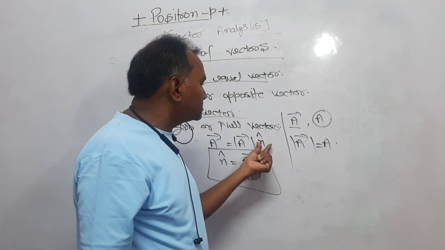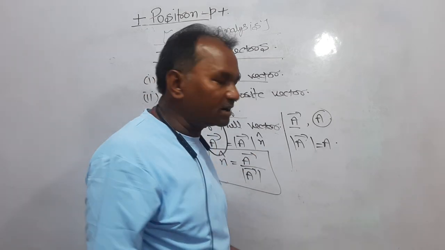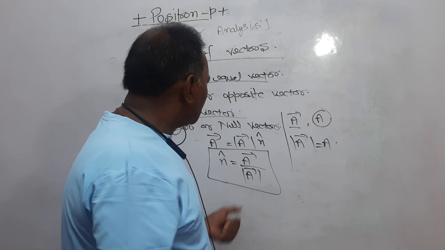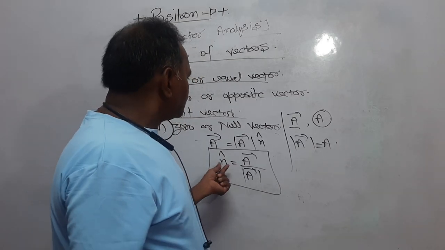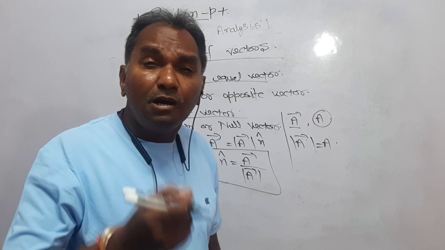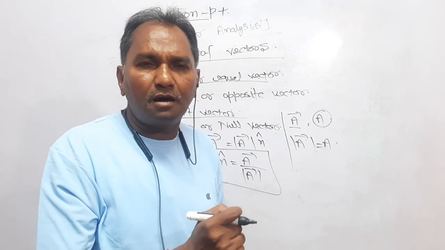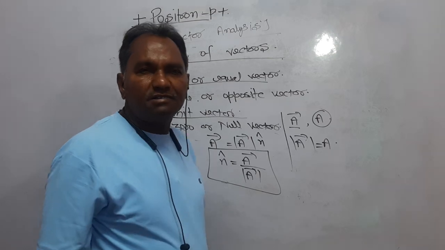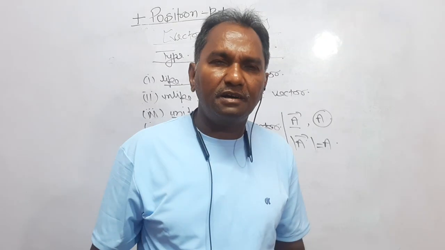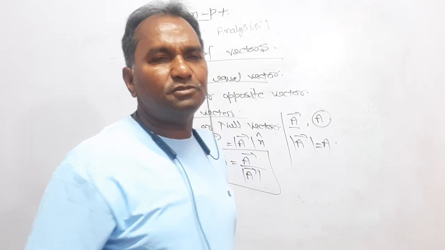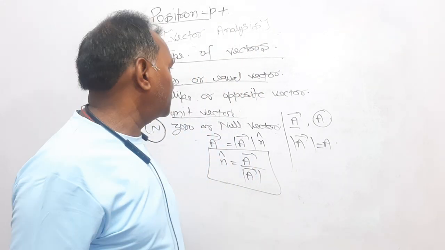In this case, it is representing the direction of vector A. So n cap is equal to vector A upon mod of vector A. Now, dear students, you can say n cap is equal to vector A upon mod of vector A, means the unit vector of any vector is that vector divided by its magnitude. Unit vector of a vector is what? It is a vector divided by its magnitude gives the unit vector of that vector.